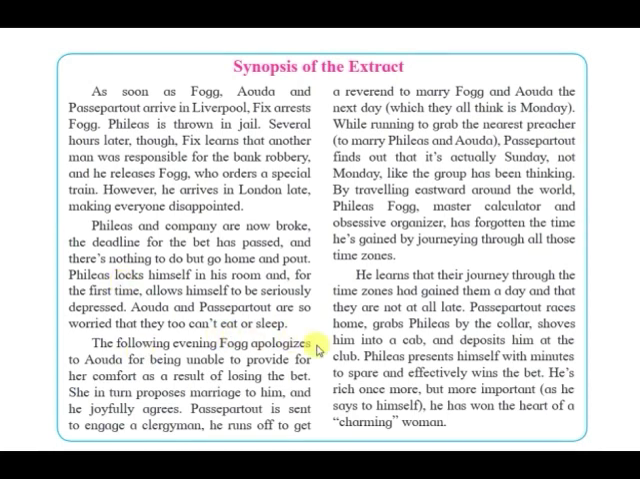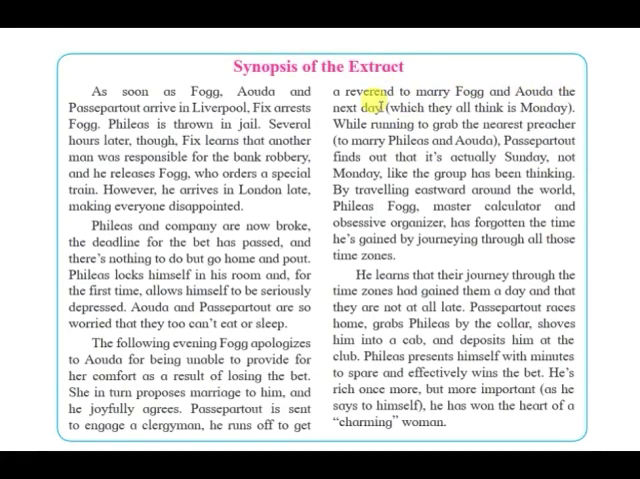The following evening, Fogg apologizes to Uda for being unable to provide for her comfort as a result of losing the bet. She, in turn, proposes to him and he joyfully agrees. So both of these lovebirds accept the love for each other, and they decide to marry each other. Passepartout is sent to engage a clergyman. He runs off to get a reverend to marry Fogg and Uda the next day.